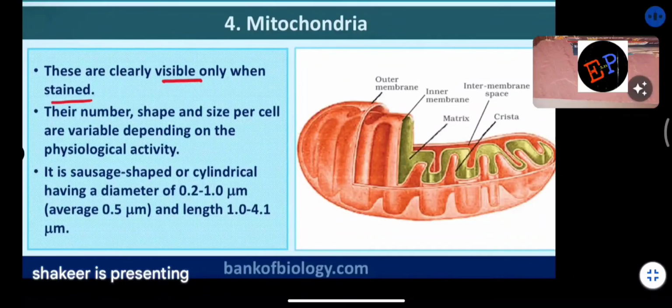The person who is doing a lot of physical activities, in the cells of that particular person, the number of mitochondria will be very large. Are you able to understand? So it depends on the type of activity which you are doing. Therefore the number, shape and size are variable, and it depends on the amount of physical functions which you are doing daily.